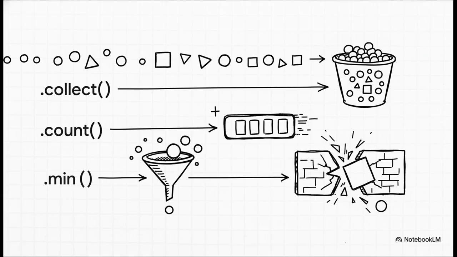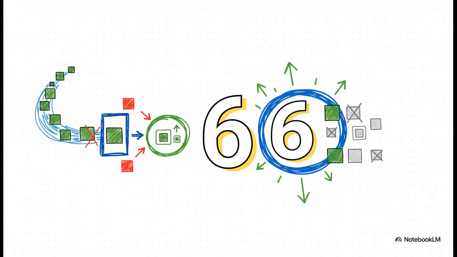Just want to know how many items made it all the way through your pipeline? Use .count. Need to find the smallest or biggest value that came out the other end? There's .min and .max. Super handy. Let's make this super concrete.